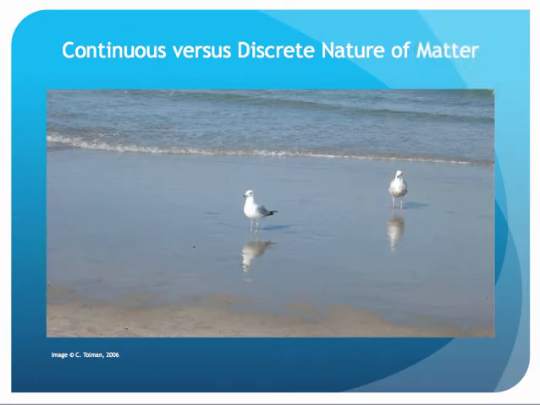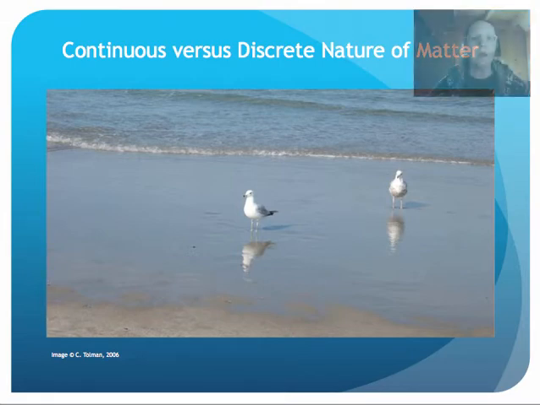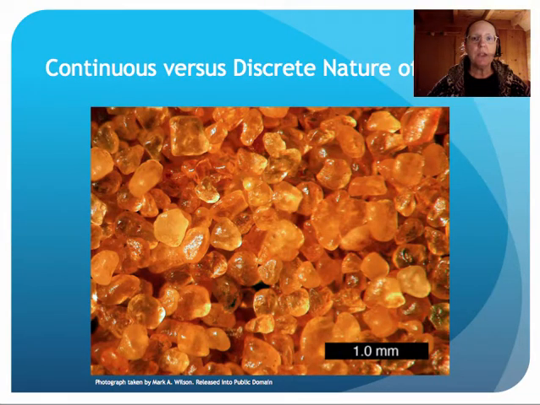Democritus and his teacher Leucippus observed that some things are obviously discrete, like these seagulls, whereas other things, like the beach from a distance, or water, look continuous. But if you look more closely at the beach, you can see that it is made up of individual grains of sand. Democritus and Leucippus reasoned that water, and all other matter that appeared continuous, was also made of invisible, individual parts. They theorized that all matter is discrete, not continuous.